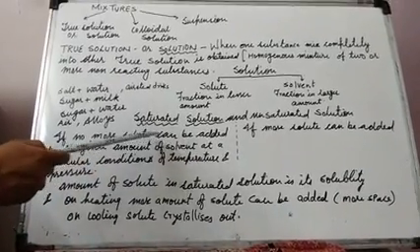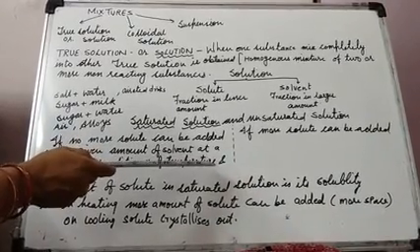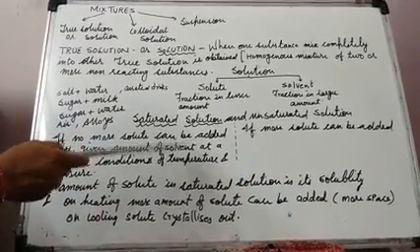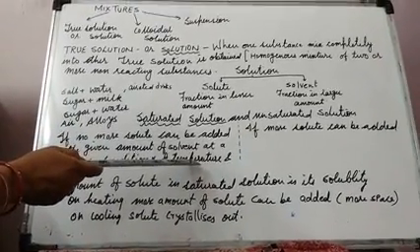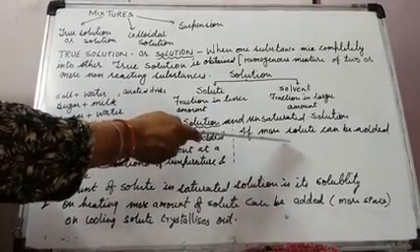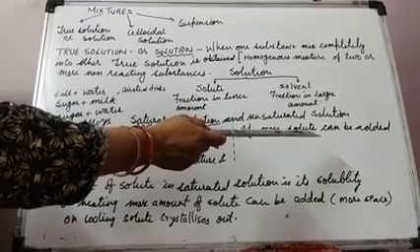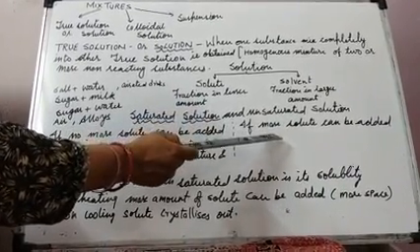When the sugar stops dissolving into the given liquid, at that time we call the solution a saturated solution. But if we can add more and more solute to the given solvent, that will be an unsaturated solution.